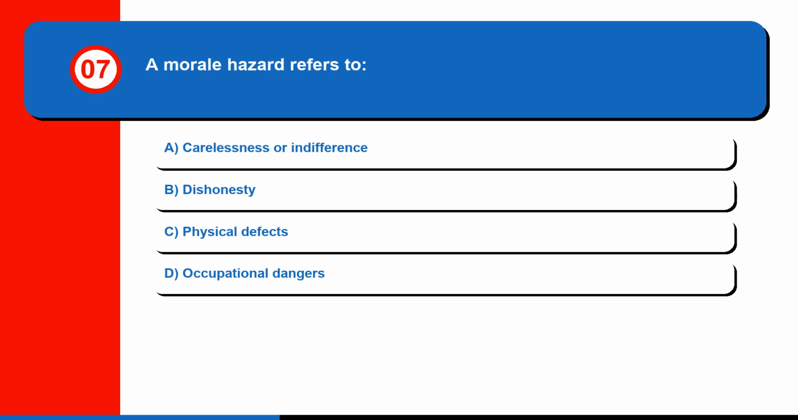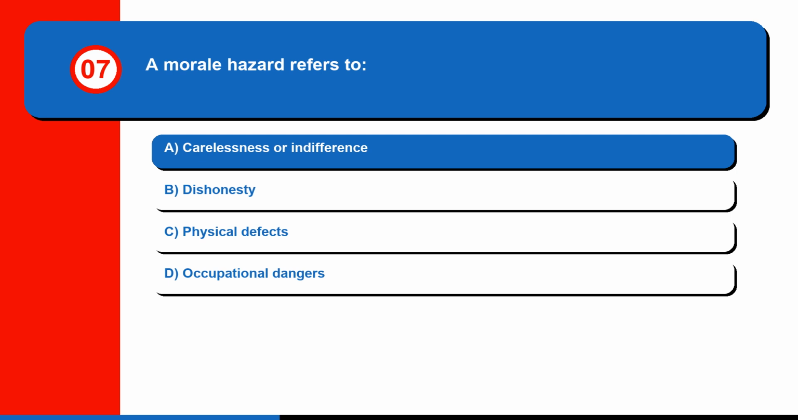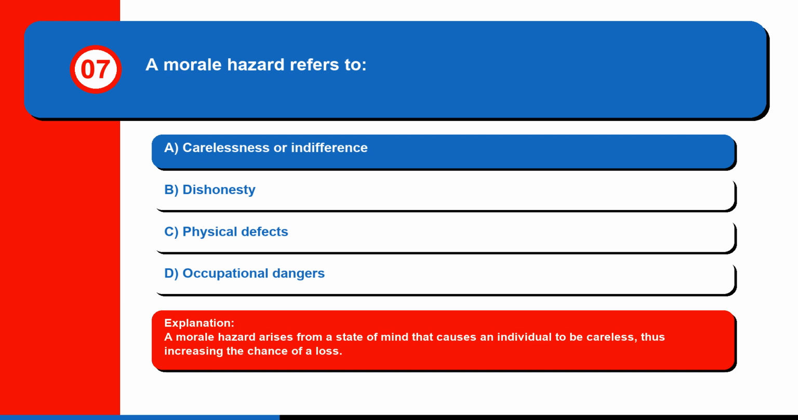Question 7. A morale hazard refers to A. Carelessness or indifference. B. Dishonesty. C. Physical defects. Or D. Occupational dangers. The correct answer is A. Carelessness or indifference. A morale hazard arises from a state of mind that causes an individual to be careless, thus increasing the chance of a loss.